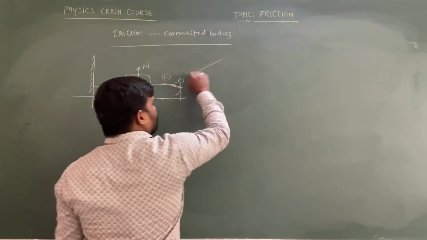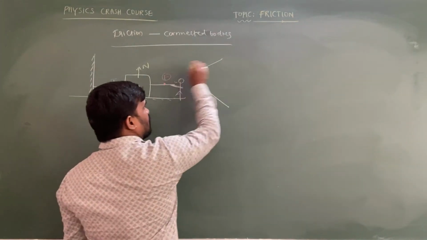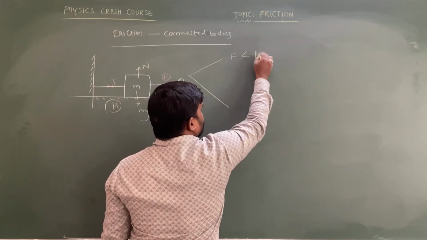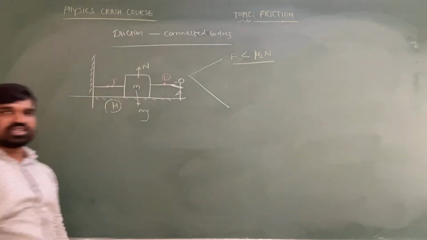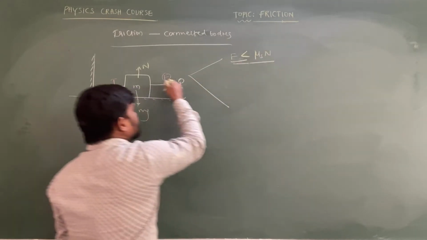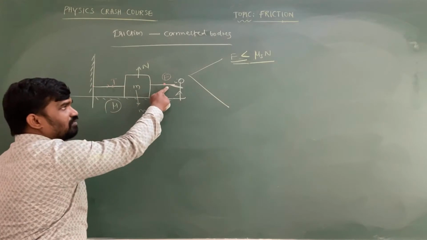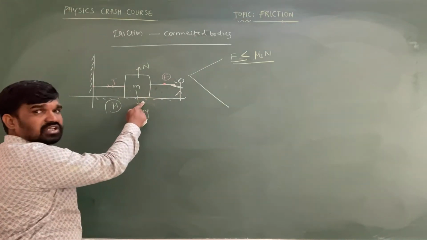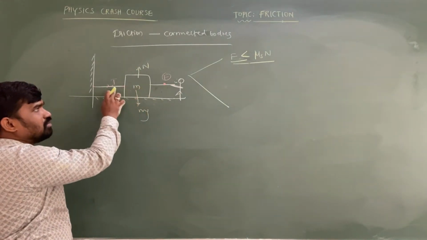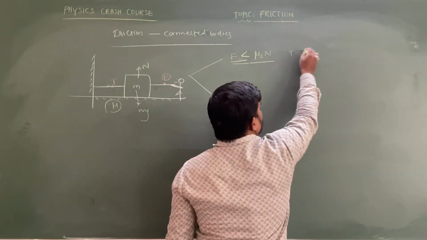For this type of problem, you are supposed to first observe the applied force. If the applied force is less than the limiting friction, then the string is not going to become tight, because the object is at a stationary position. Since the object is stationary, there is a slack in the string, such that the tension in the string is going to become 0.